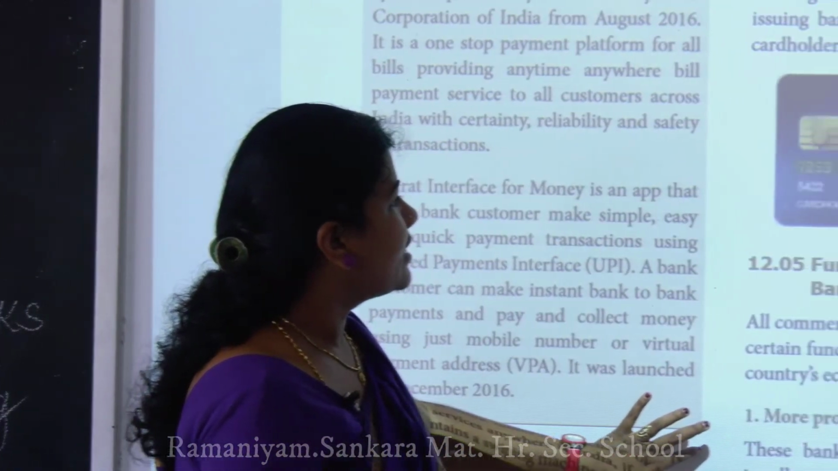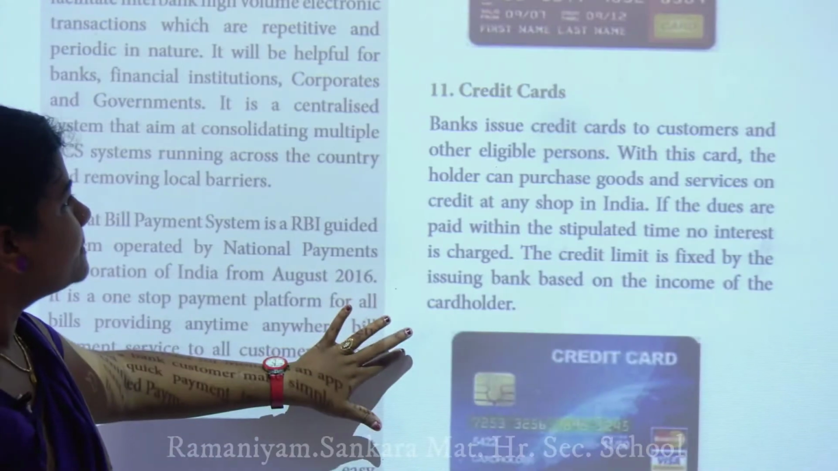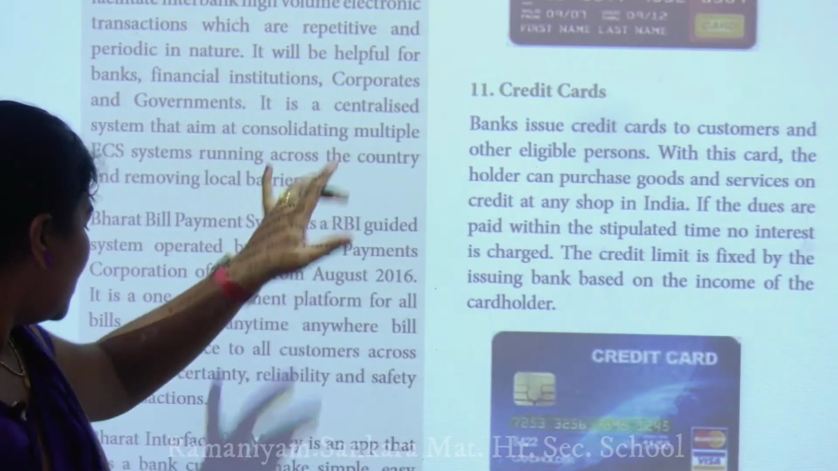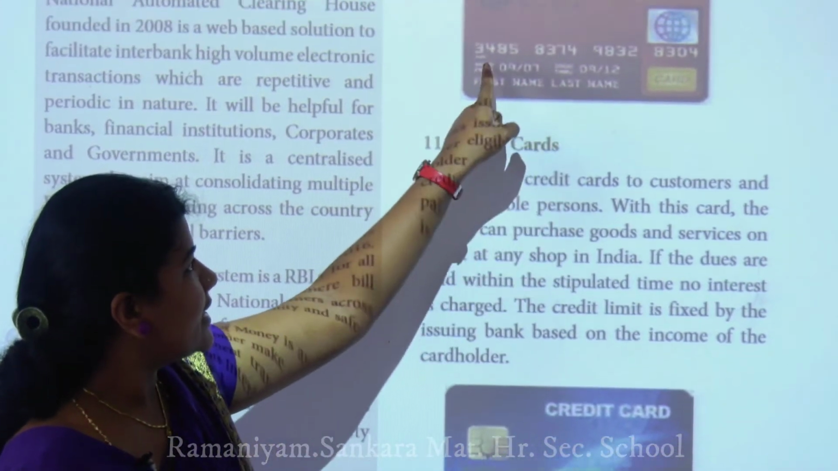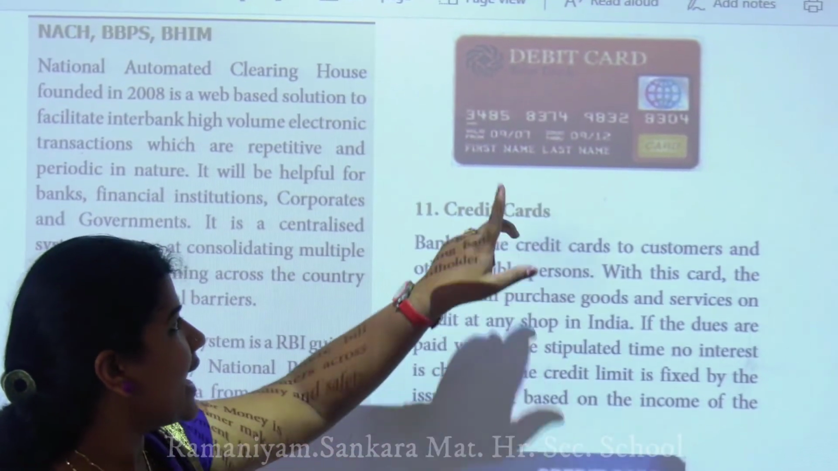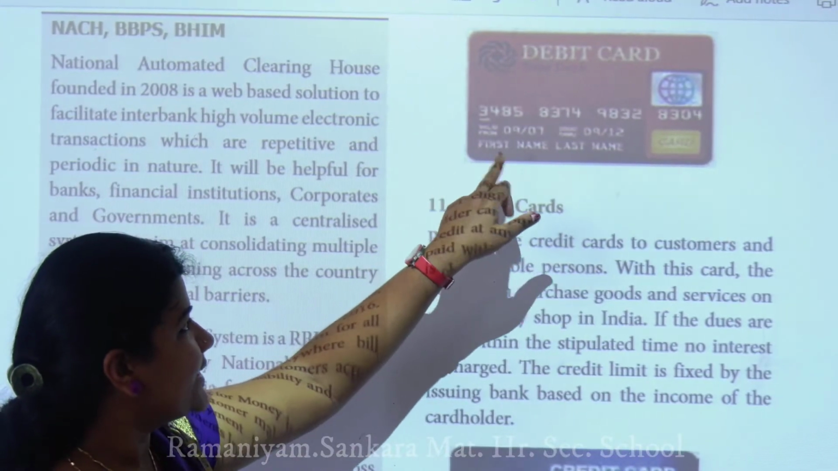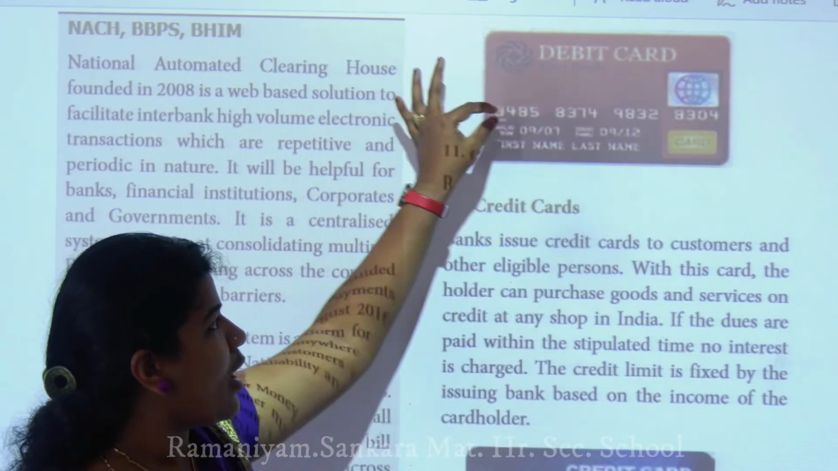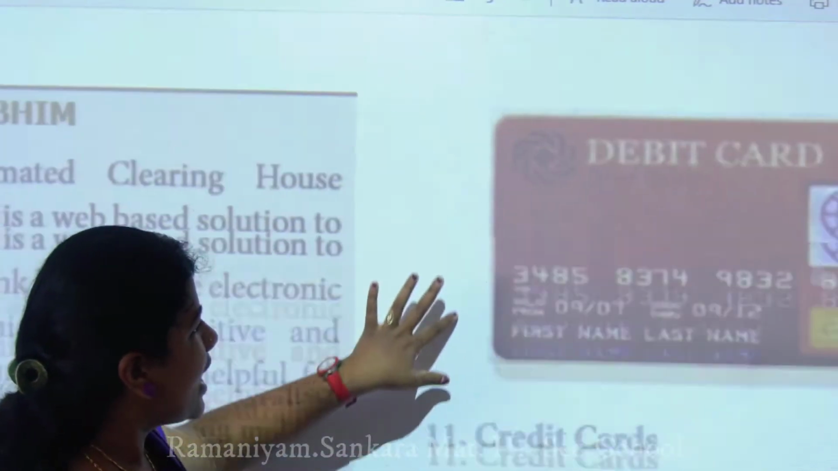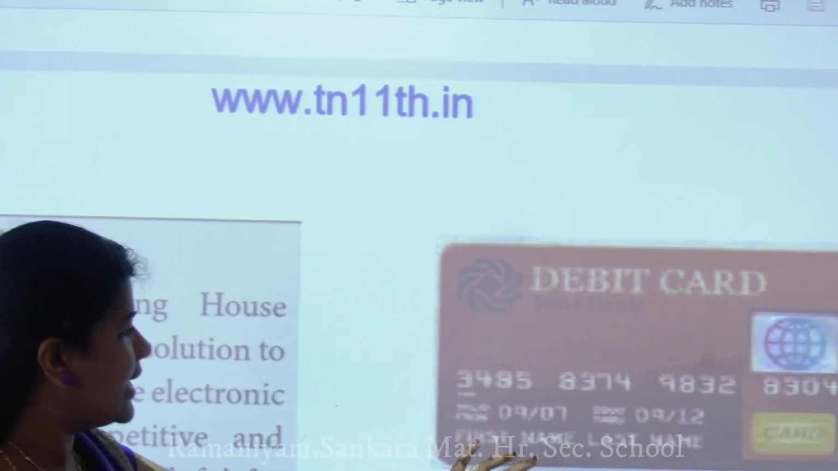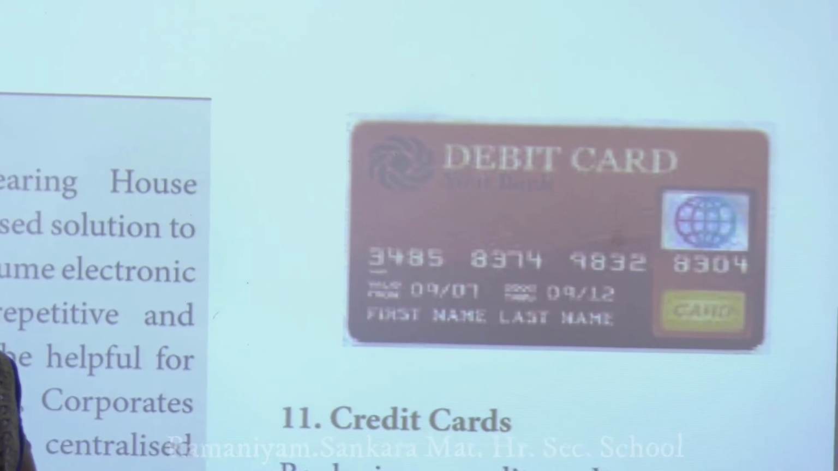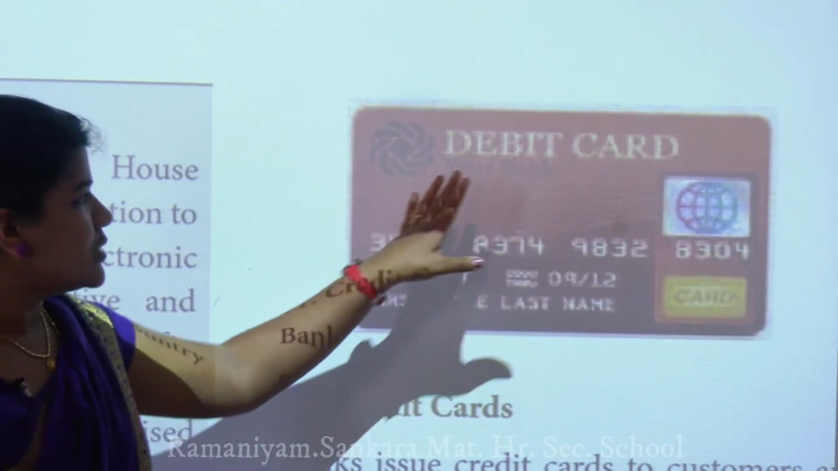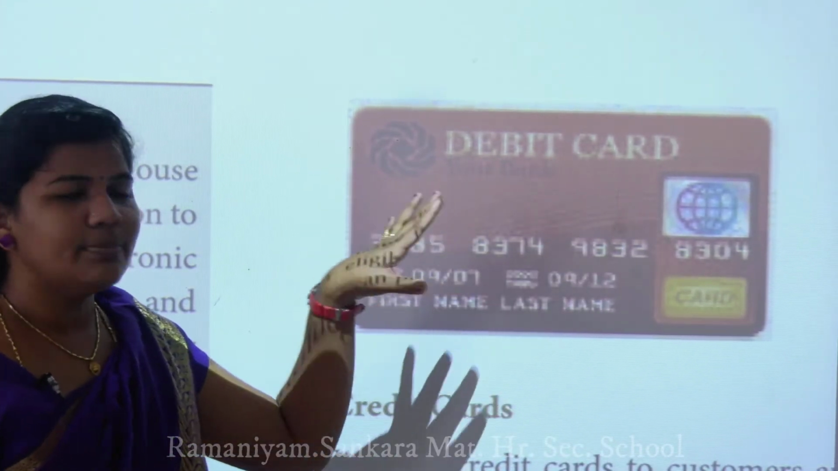This is for the credit card. First, look here, this is the debit card. In this debit card they have given the number, as well as the valid time, from which time to which time you can use it. Here is the valid time, and first name, last name. Okay, this is the debit card, look at it carefully in your book.